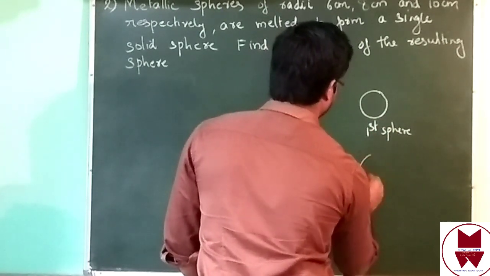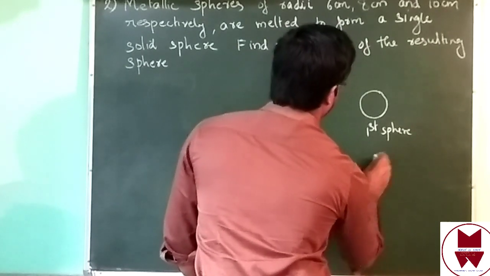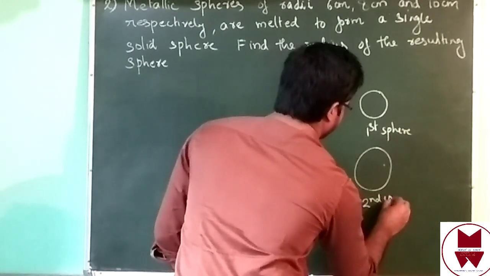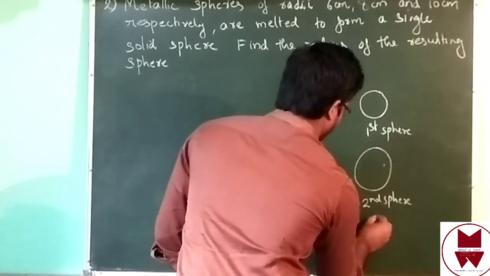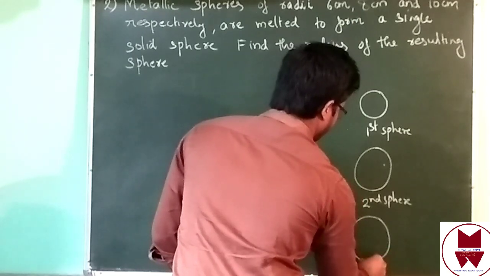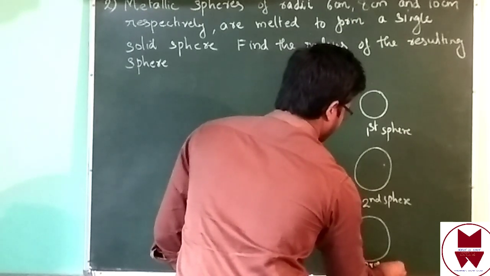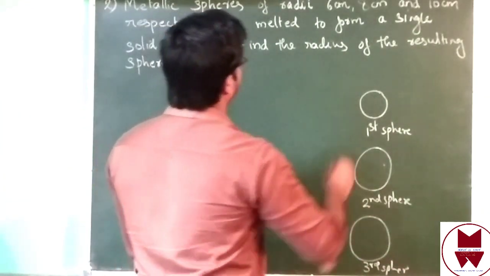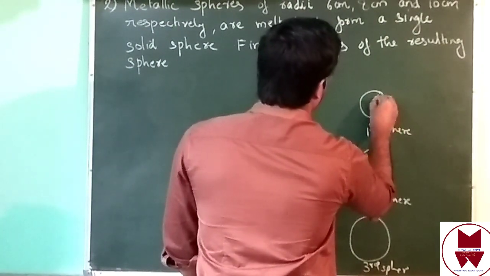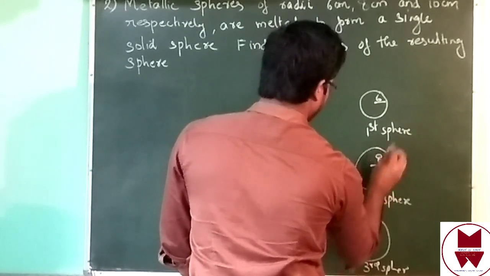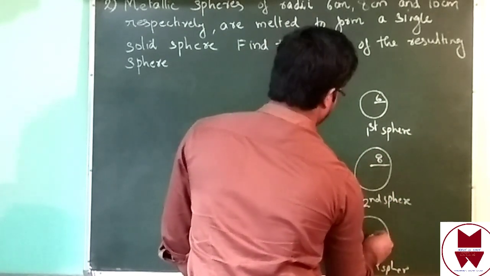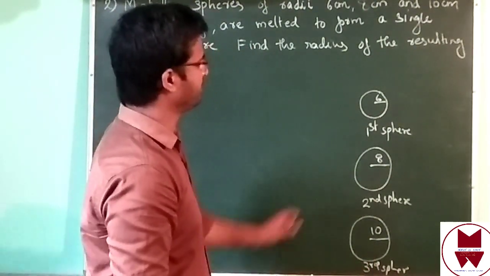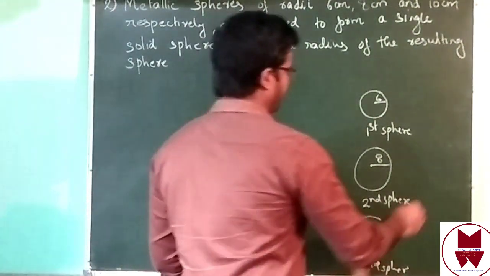Then second sphere. Then one more, third sphere. Then radius of first sphere is 6. Then second 8. Then third one is 10. Then after melting these 3 spheres, they made one